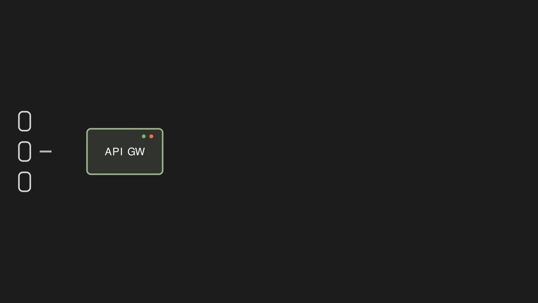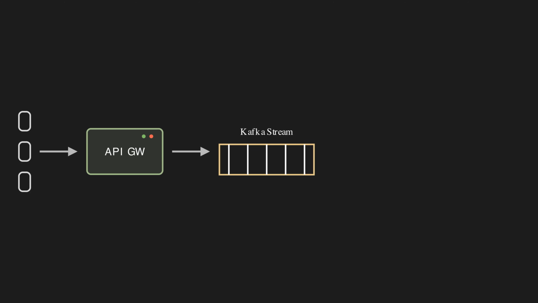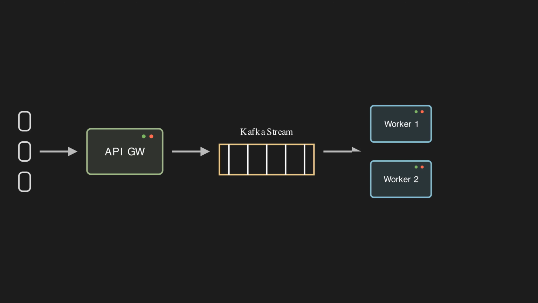Here is the high-level architecture. We place a load balancer at the edge to distribute traffic, but we don't send it straight to the database. Instead, we use a message queue, like Apache Kafka. This acts as a buffer, decoupling our ingestion from our processing. Next, we have the aggregator service. This is a stream processor, like Flink or a custom consumer, that reads the raw events. It summarizes the data in memory and writes the final counts to an OLAP database.